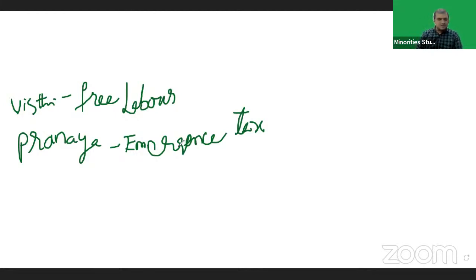So on a war footing, they should renovate it. So Rudradamana says that he did not collect Visti and Pranaya, and renovated the Sudarshana tank. We got this information from the inscription.